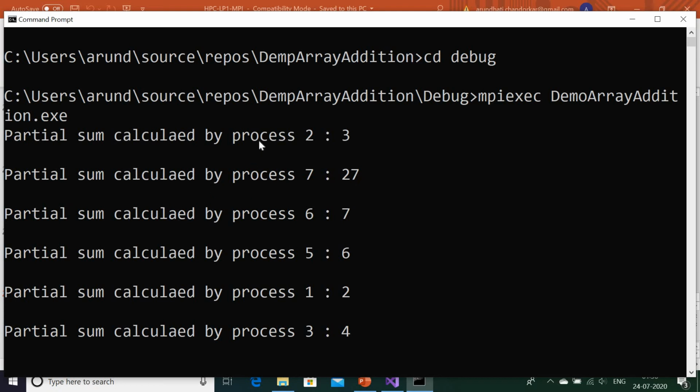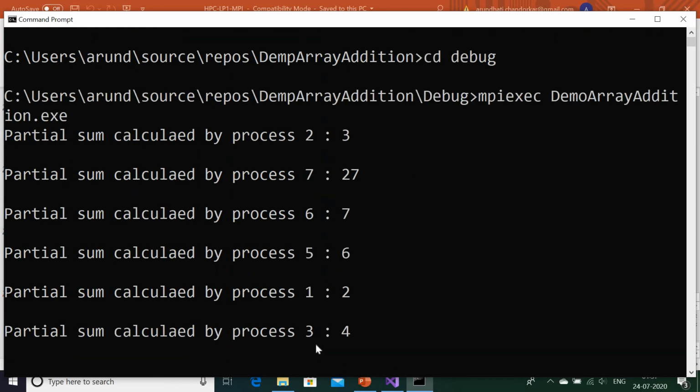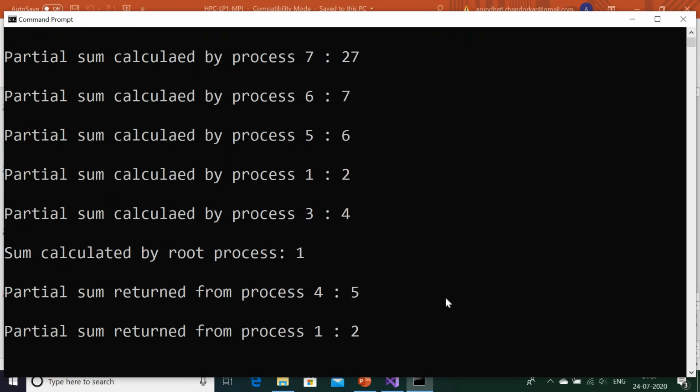So these are the partial sums calculated by slaves. How many slaves? Total 8 cores I have, out of which one is root. So 7 slaves. These are the slave processes: 1, 2, 3, 4, 5, 6, and this is 7.